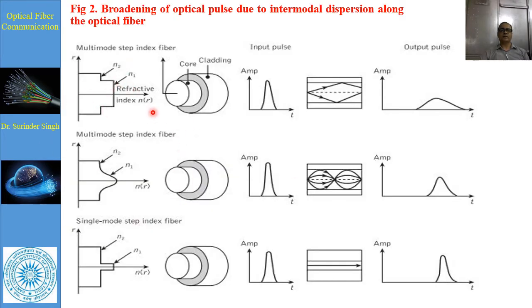So in the multi-mode fiber, we see that the diameter of the core is large, and whenever the input pulse is sent, it is propagated by various modes, and broadening is more, so intersymbol interference is there.